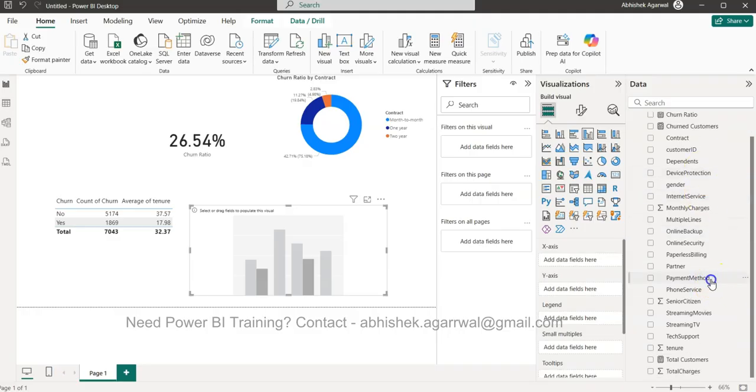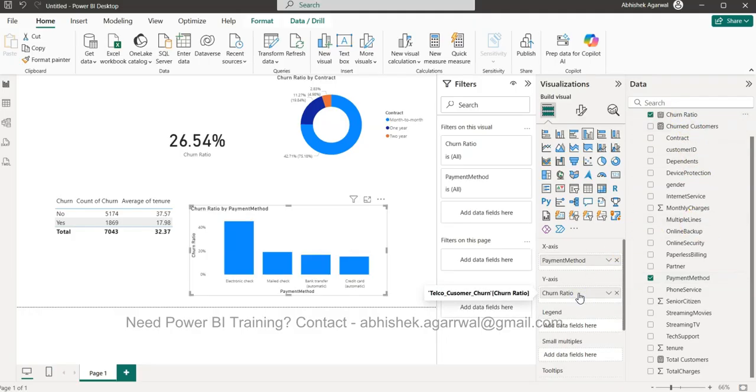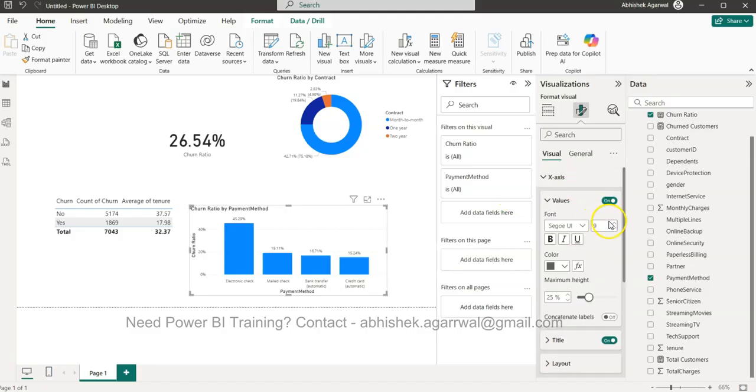Okay, so we have the payment method over here, which I can bring on the x-axis, and then the churn ratio that I can bring on the y-axis, right? And for easily viewing the exact labels, we will enable the data label. So clearly, those who are paying by electronic check are at 45.29%, followed by mailed check. If you are not able to see it, maybe I can increase the x-axis value from here.